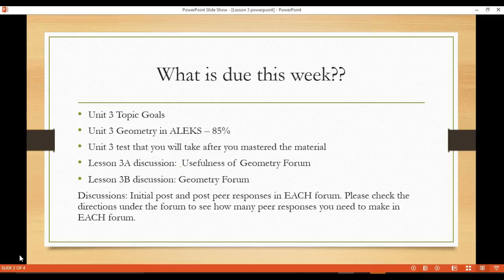In addition to your work in ALEKS, you have 2 discussion questions to do. Your initial post for Lesson 3A is due by Wednesday night, and your initial post for Lesson 3B is due by Friday night. You have a certain amount of peer responses due each week. The directions under the forum will tell you what the required amount of peer responses are, so please look at this before you get started. Your peer responses are due by Sunday night.